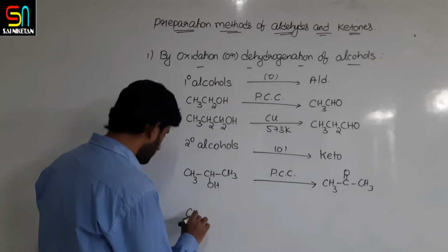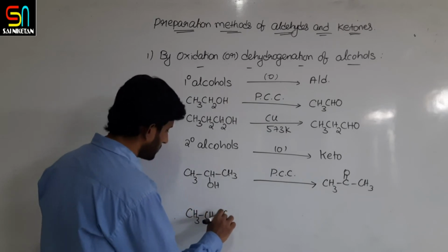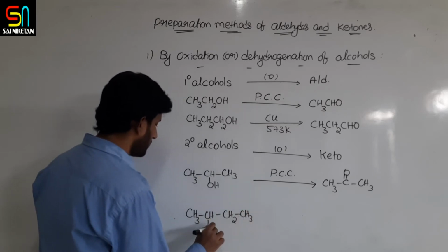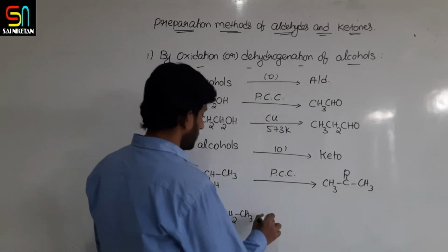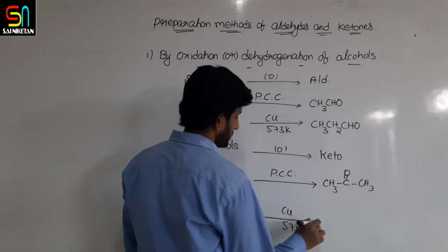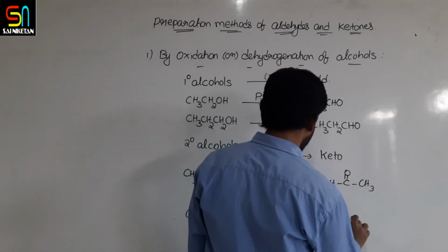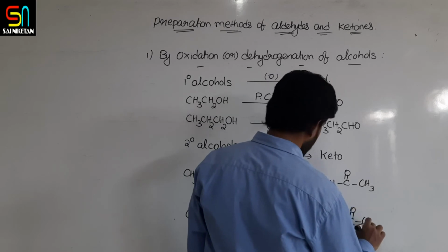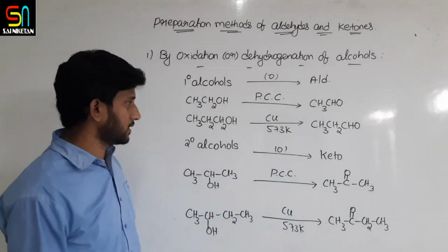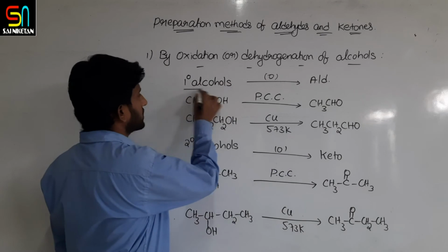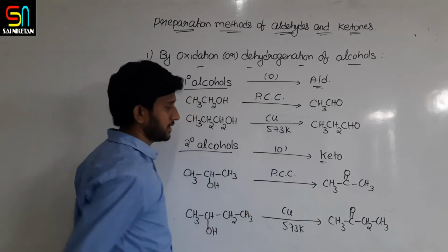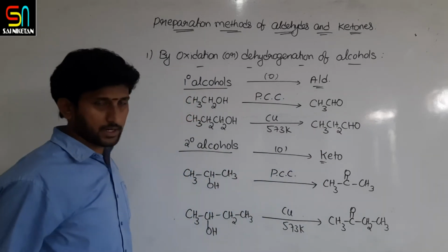Similarly, 2-butanol is converted to 2-butanone, right? So primary alcohols on oxidation can produce aldehydes. Secondary alcohols on oxidation can produce ketones. This reaction we already know.